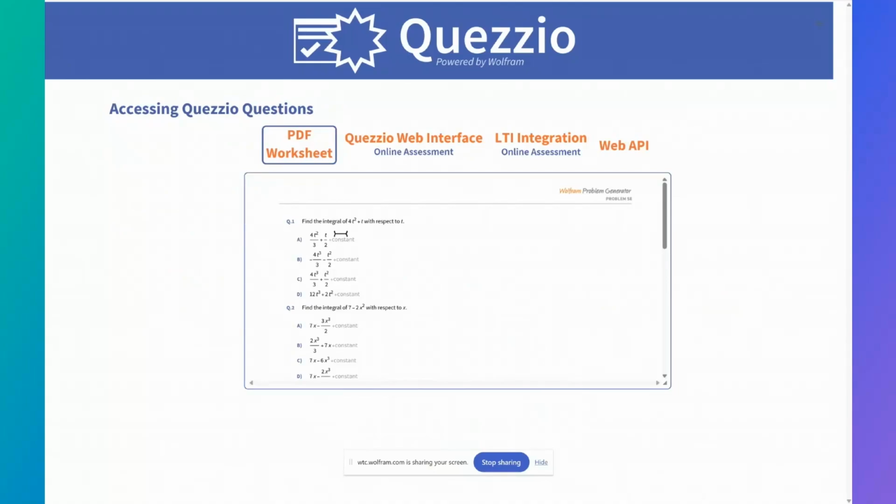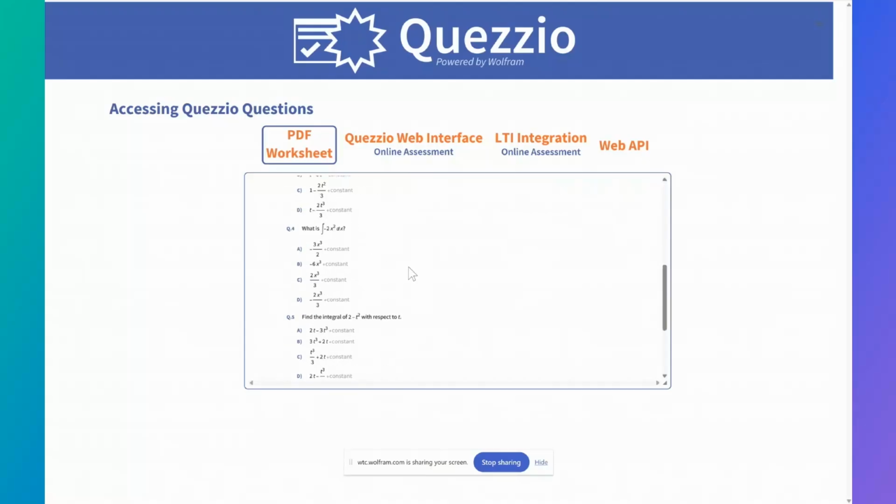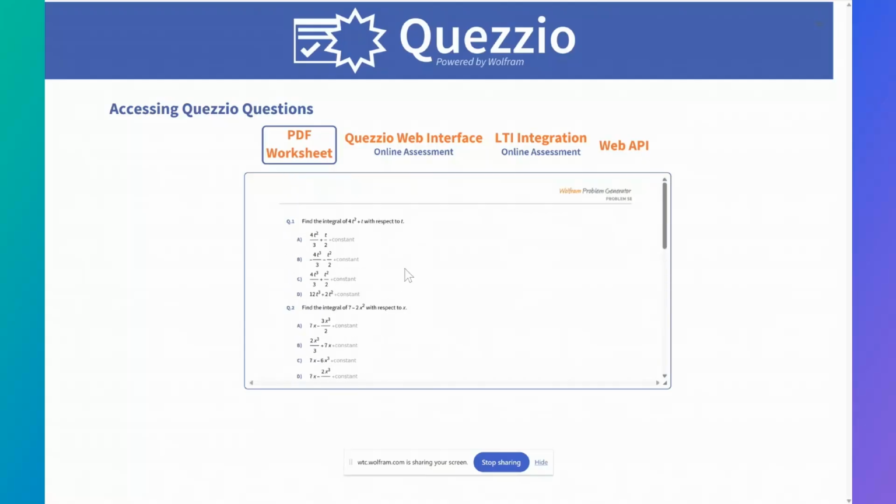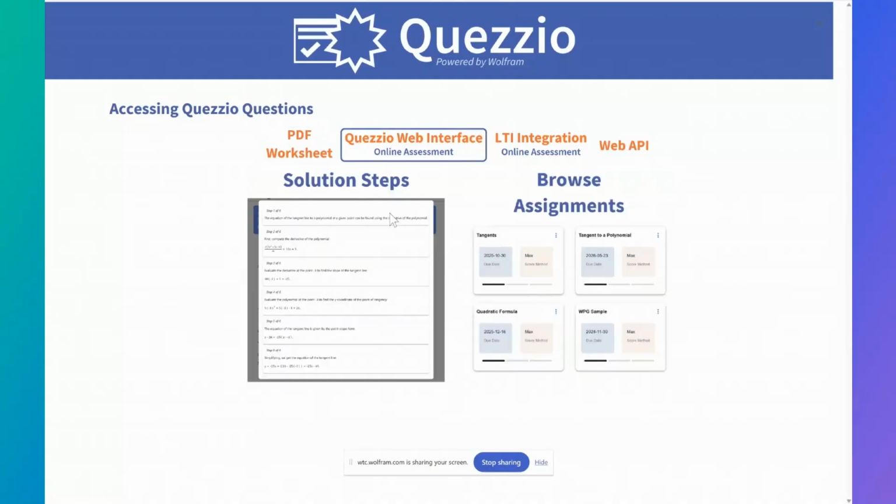So how can we access these Quezzio questions? So the simplest form is that we have a PDF worksheet. So this is an example of that. So here we have a basic integration question. We have 6 different versions of it. They, as you can see, have different wording and different numbering. And we have them all in one single worksheet.